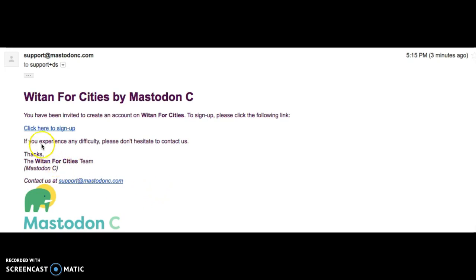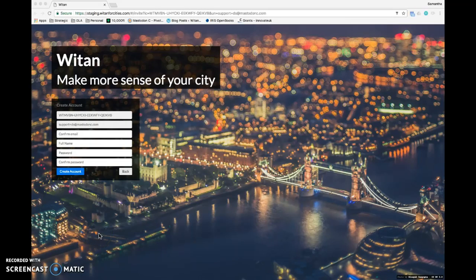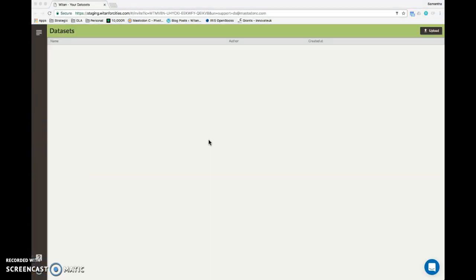To sign up, you just simply need to click here to be taken to the sign up page. And this is the sign up page. As you can see, your sign up token and your email address has already been pre-populated. I then just need to confirm my email address and type in my name and password. And that's it, I'm signed up to use Datastore. I can now upload files and share them with my colleagues or other individuals and groups in other organizations.